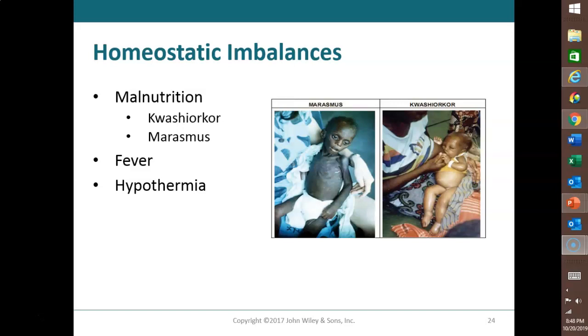When phagocytes ingest bacteria, they're stimulated to secrete a chemical called a pyrogen. Pyro means fire, gen is produce. So pyrogens are fever-producing substances. Antipyretics: pyro, fire; anti, against. So antipyretics are things that you take to relieve or reduce fever, such as aspirin, acetaminophen, or ibuprofen, and they all reduce fever by inhibiting the synthesis of certain prostaglandins that can reset the hypothalamic temperature.